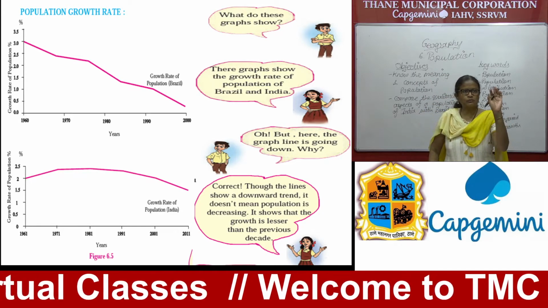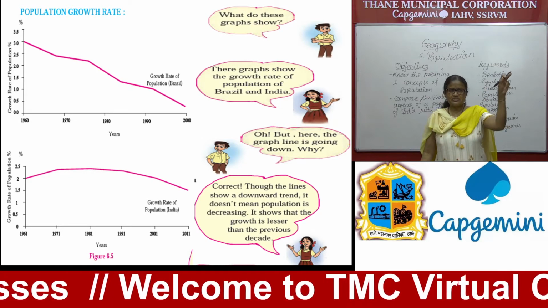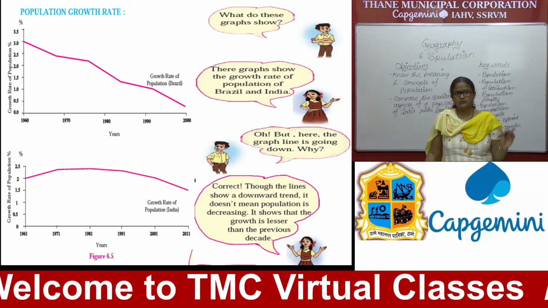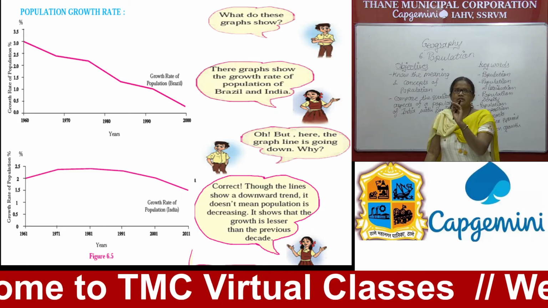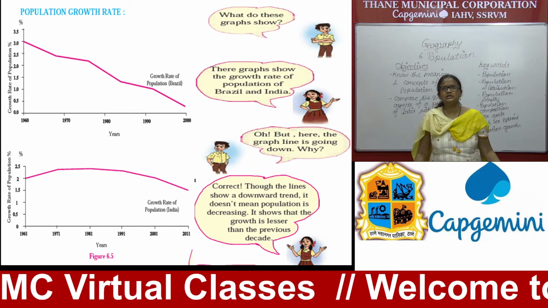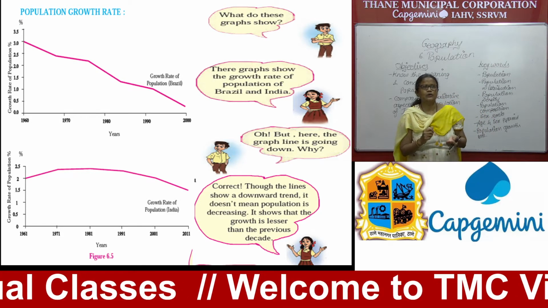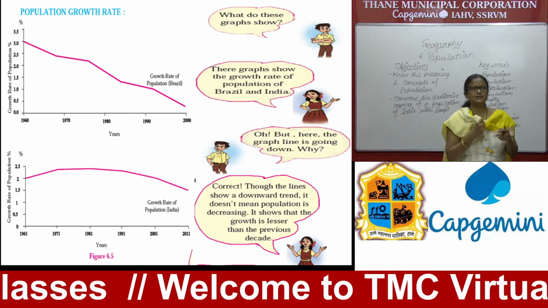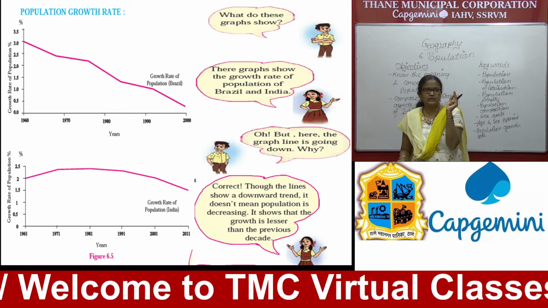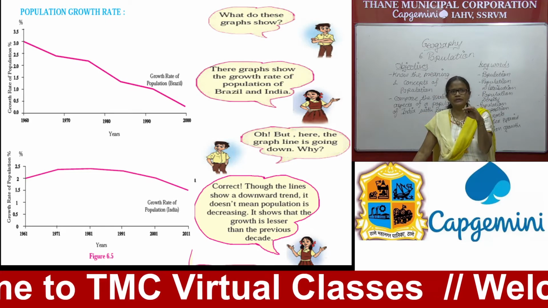Observe the growth rate of both the countries. You find Brazil's growth rate is steadily, continuously falling down, whereas India's population growth is falling down but very slowly. So first, see what these graphs show. These graphs are showing population growth rate. If you compare Brazil's and India's population growth rate, you find Brazil's is steeply falling down, whereas India's is slightly falling down.